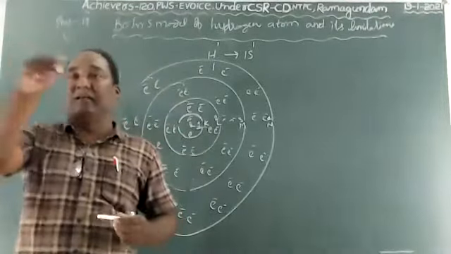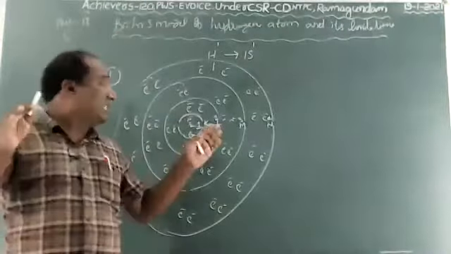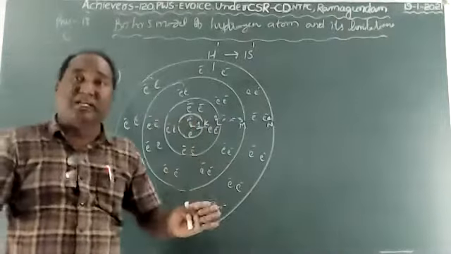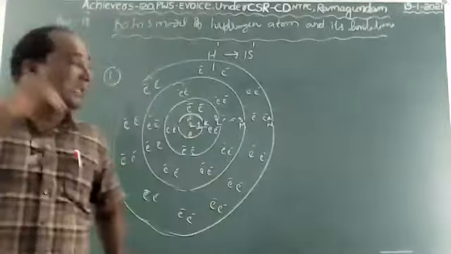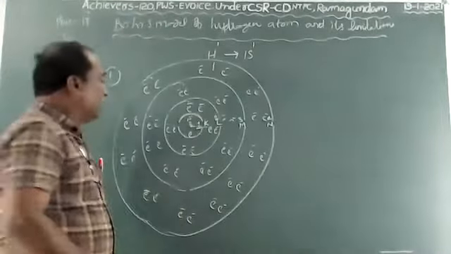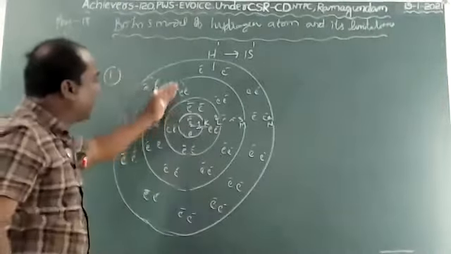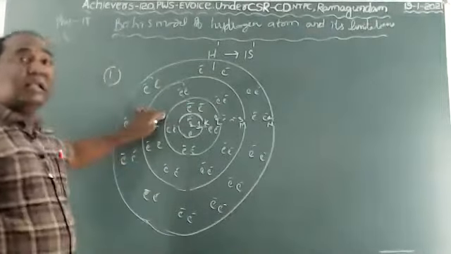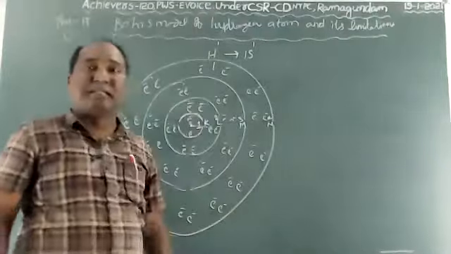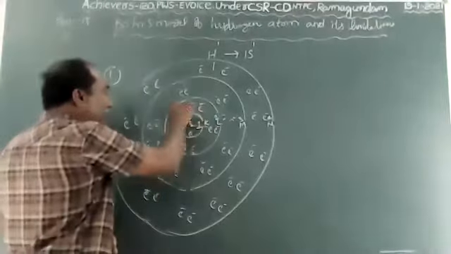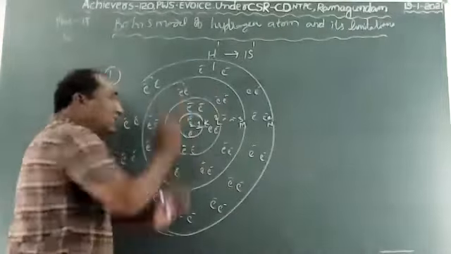If you know the answer, please give it in the chat box. For example, if electrons lose the energy, what happens? Just type the answer in the chat box. So according to the first point, children, keep it in mind: electrons revolve around the nucleus with high velocity in a specified path. At this time, the electrons' energy is constant.